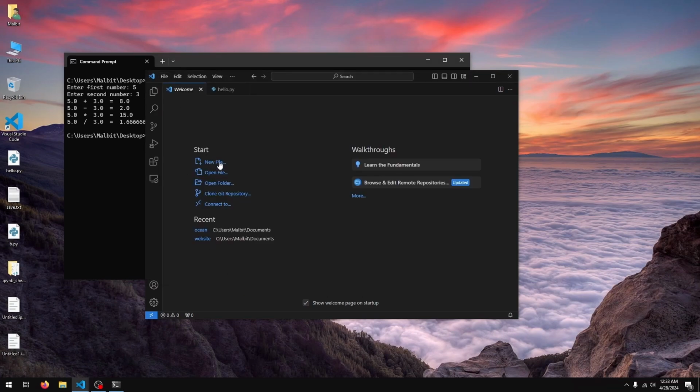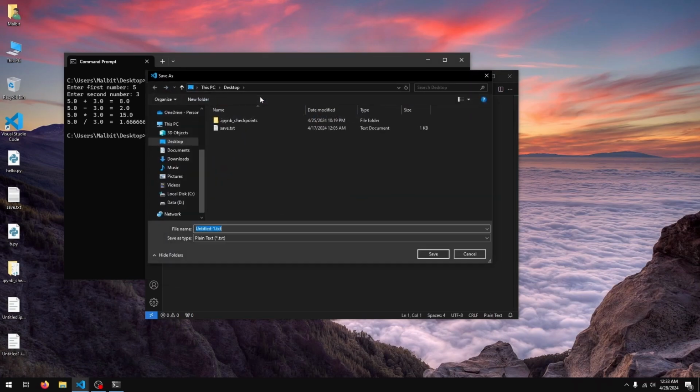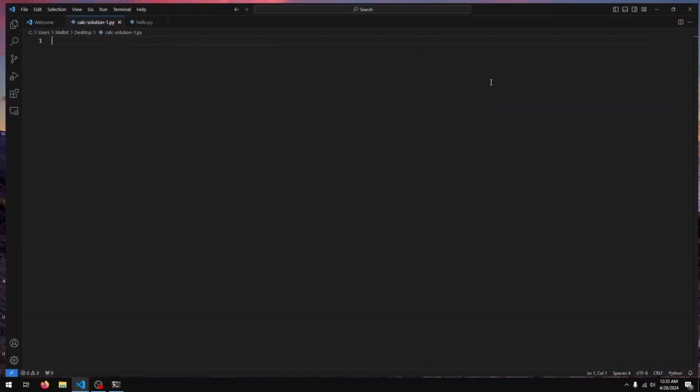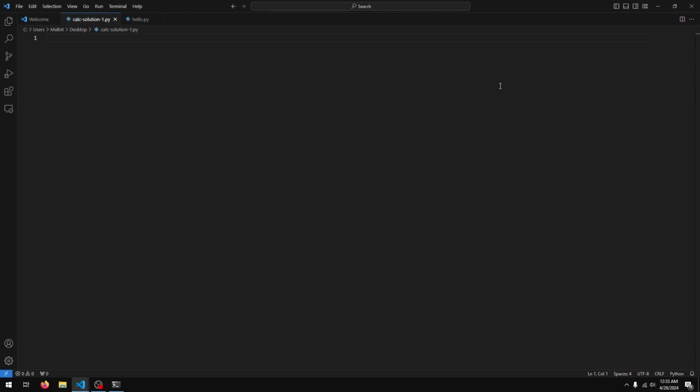So I'll open up a new file, and let's just save it as calcsolution1.py. And now the first thing we want to do is ask the user for two numbers. So I'll just say first_num equals input, "Enter first number", and now this is going to come in as a string, so we need to convert it either to an integer or a float. I'll do float just so we can handle decimal numbers as well.